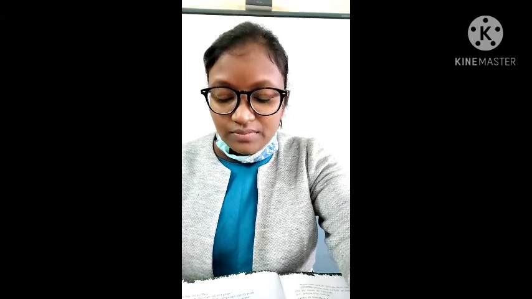All the underlined words you have to change using a prefix. First one: as soon as I lit the lamp, the ghost appeared. The correct answer is, opposite of appeared is disappeared. Please write it in the blank space given here.